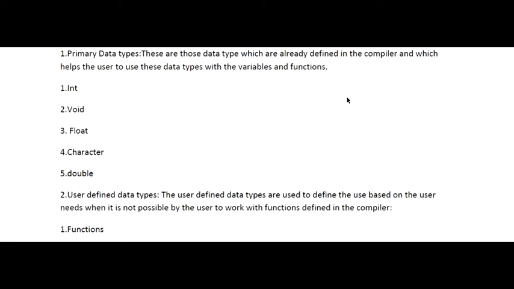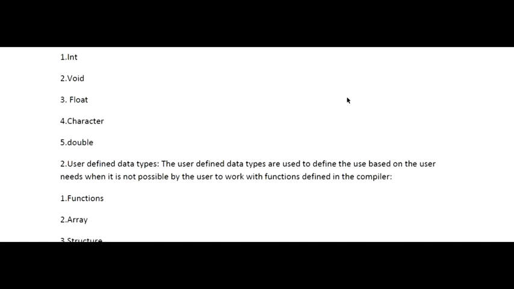In the primary data type, you need to write that these are the fundamental data types that are already available in the compiler. Then you need to tell the different types: int, float, double, void, character. Then you need to tell the user defined data types: structure, union, array, functions, enumeration, pointer. So these are the different kinds of user defined data type.